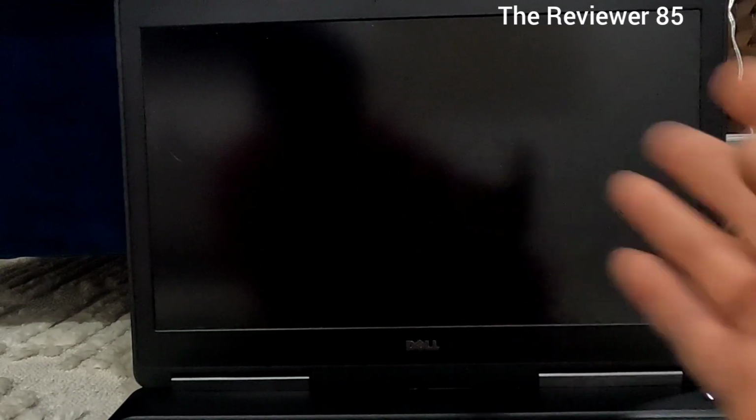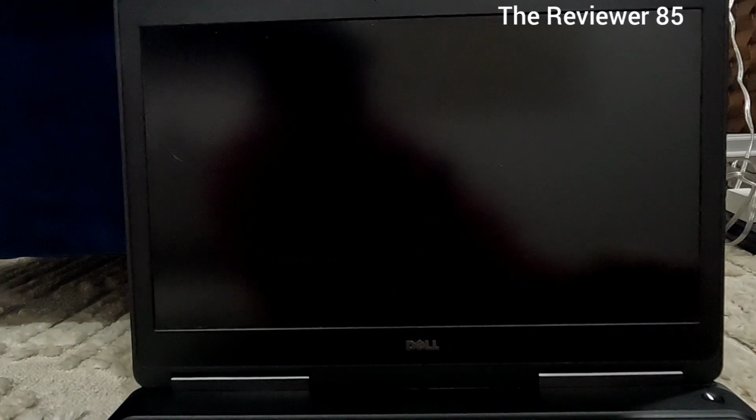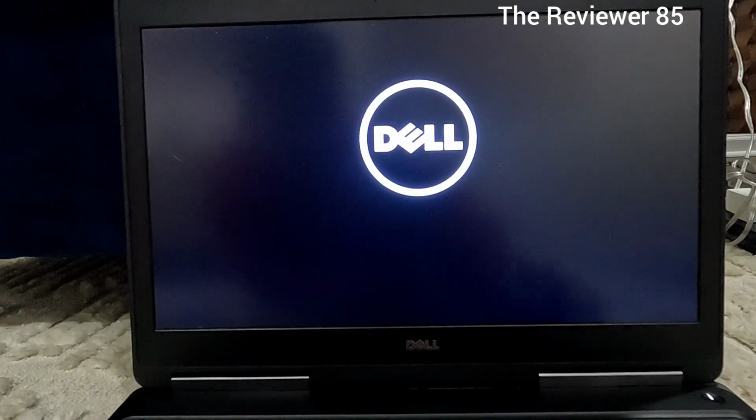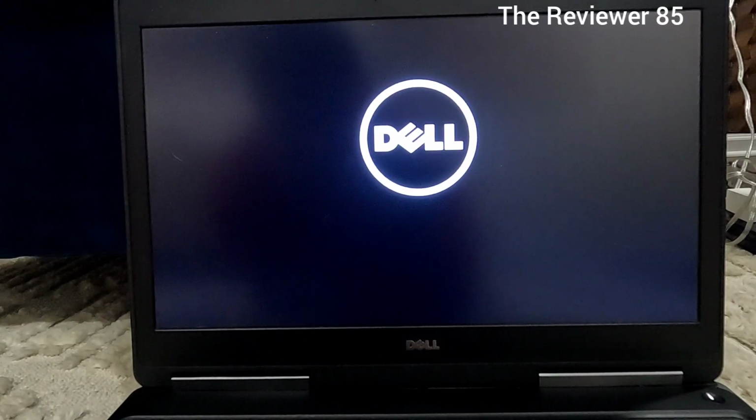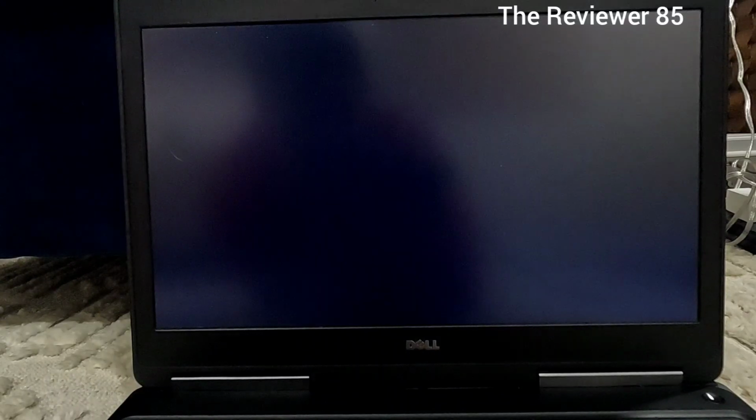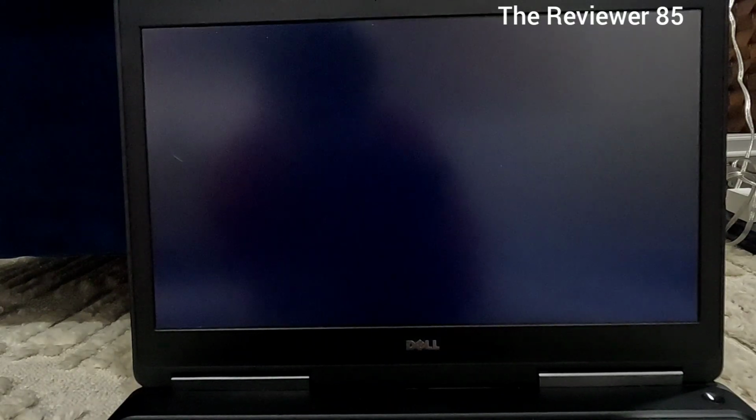So now it's going to go through the whole process of reading the USB. It's a little tough now with the USB installation, but hey, it's possible. You should not get that error message anymore installing your Windows.